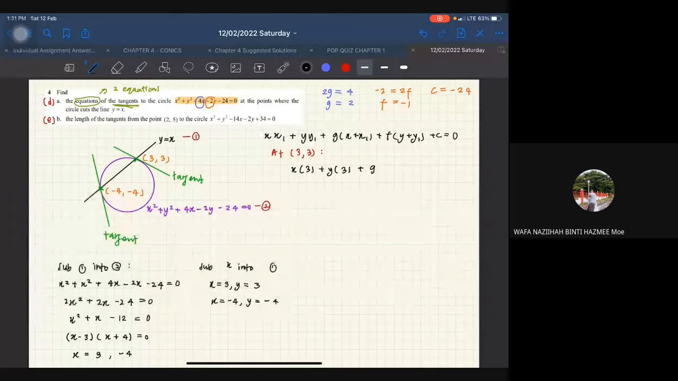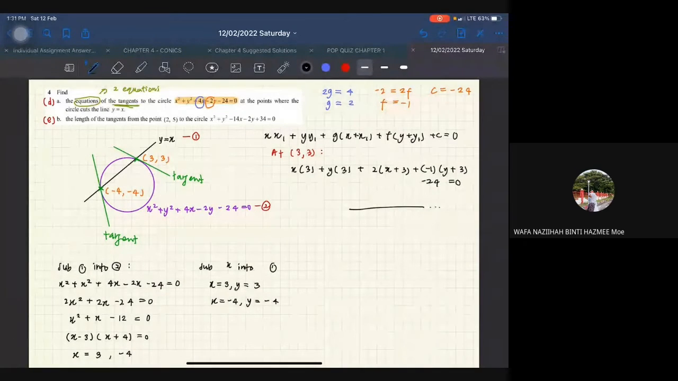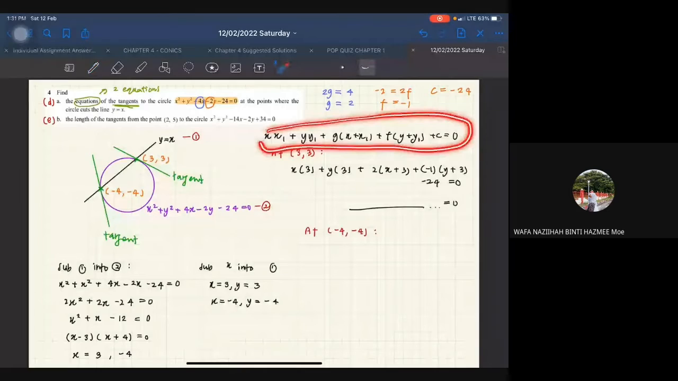Okay, and then g, our g is 2. X is just x. X1 is 3. And then plus f, f is negative 1 times with y plus 3 minus 24, which is equal to 0. Okay, so cuba solvekan yang ini, awak akan dapat apa? Jawapan awak, which is equal to 0. Okay, and then kat point lagi satu, at negative 4, sama juga, masukkan dalam equation ini. So you will get your answer.